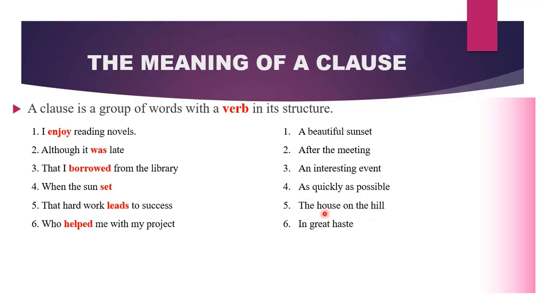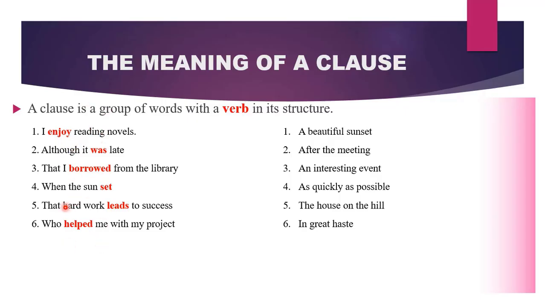The house on the hill. Do you see a verb? No. Therefore, we can't call this a clause. In great haste. Is there a verb? No. Since there are no verbs in these groups of words, we cannot call them clauses. We will rather call them phrases. But these on the left-hand side are clauses because they contain verbs.